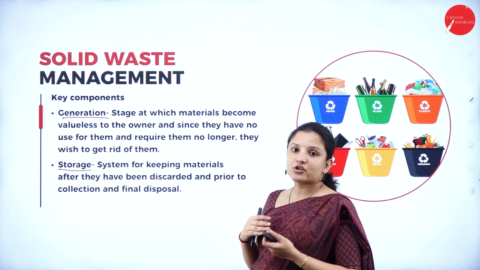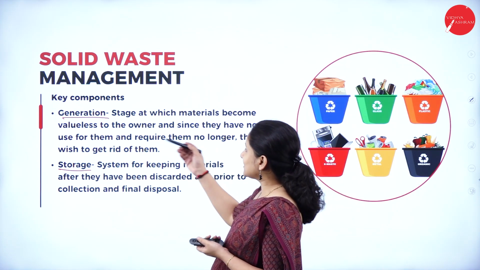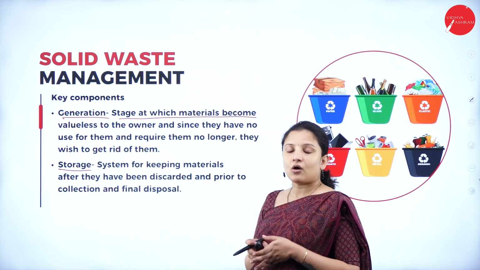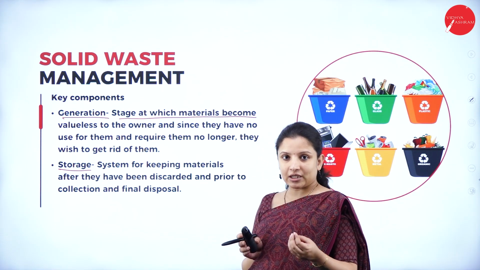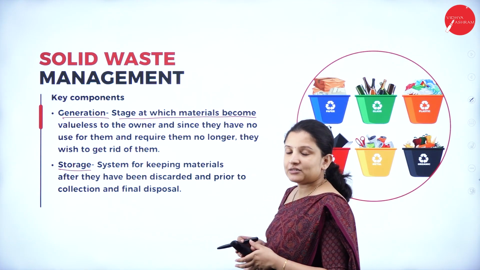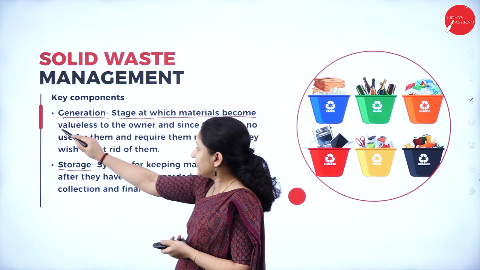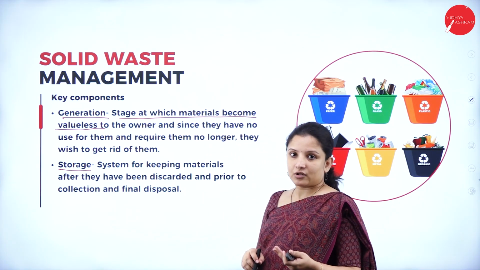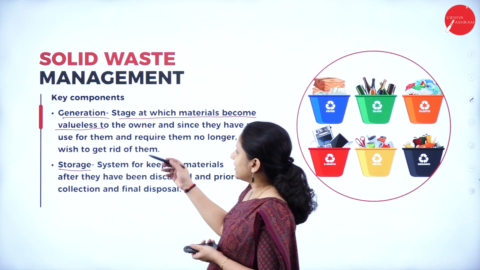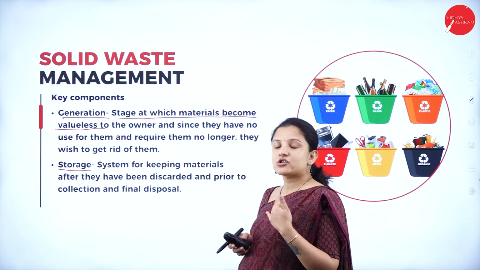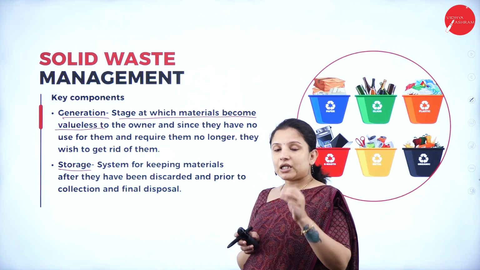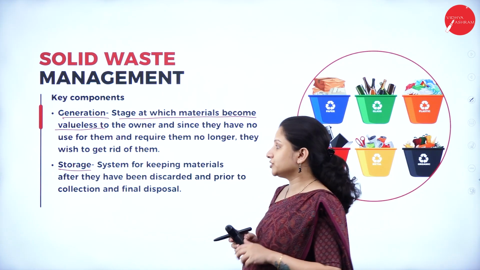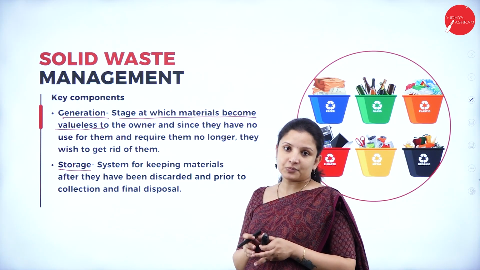So first, generation of waste. This is the stage at which any material that we are using, if it becomes useless or if it is of no use or if it doesn't have any value, we actually throw it, right? So that is called generation. Generation of solid waste is nothing but any material that is put into the dustbin or thrown which is of no use. Next is storage of these materials.